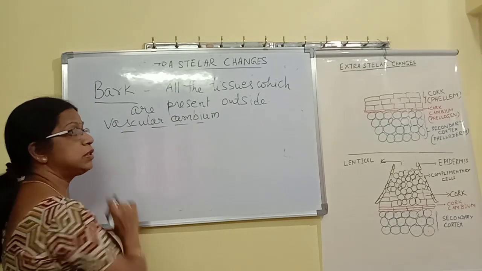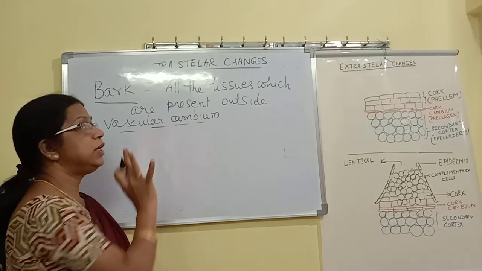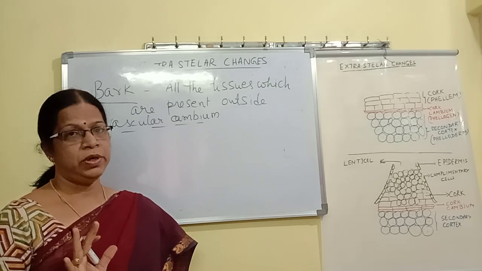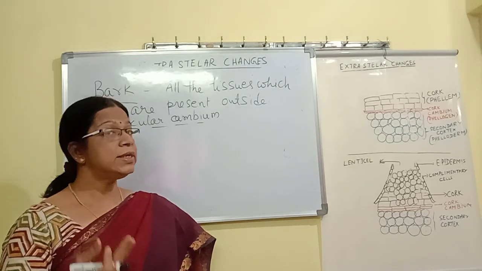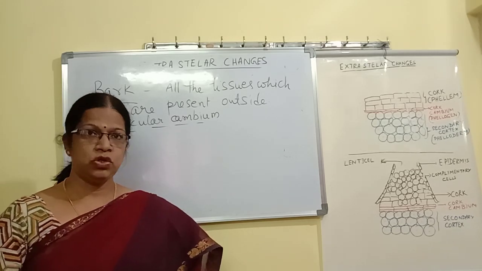Remember, the word vascular cambium is very important. All the tissues present outside the vascular cambium. If you already know what is intrastelar secondary growth, students, you will be knowing what are all the tissues.